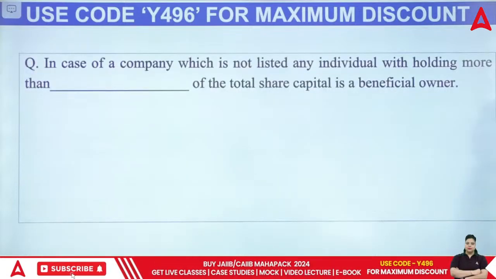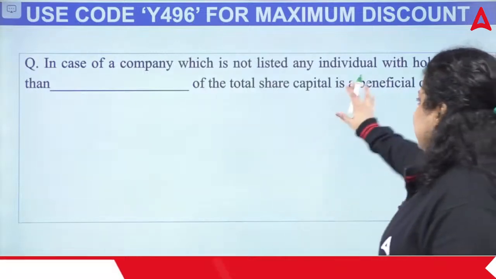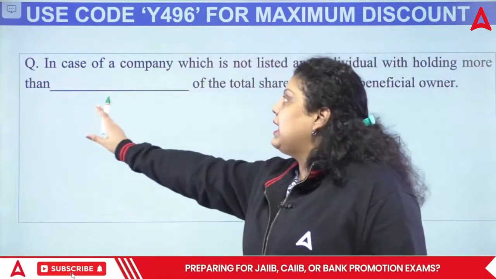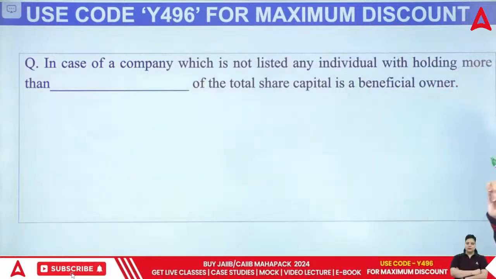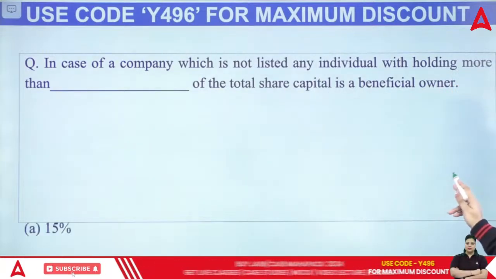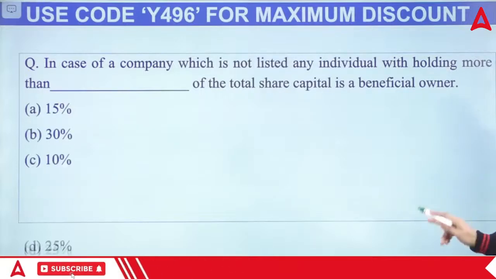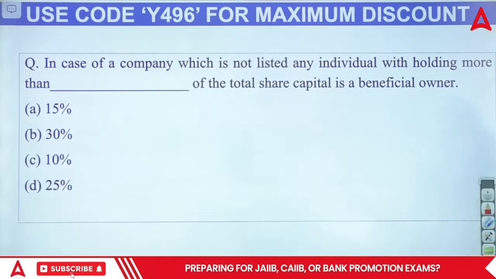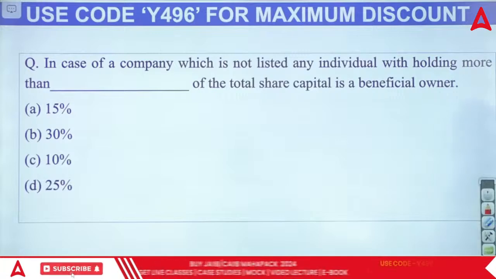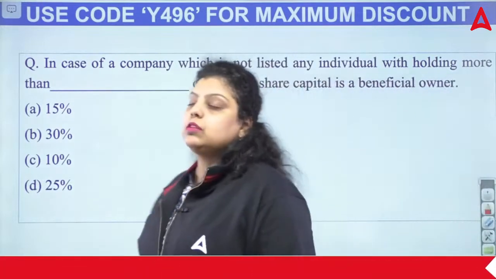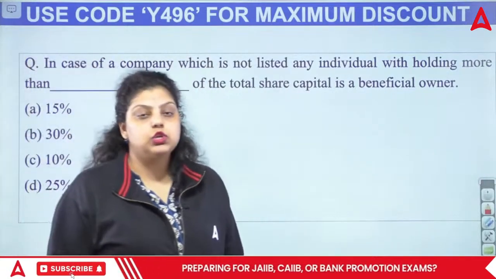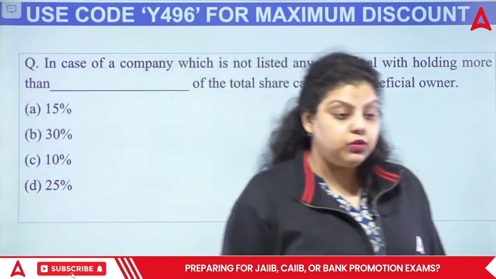Now, in case of a company which is not listed, any individual with holding more than dash of the total share capital is beneficial owner. Now the beneficial owner is the person who is taking a certain kind of ownership in a company, right? If we talk about the beneficial owner, they are the persons who have a certain kind of holding in the shares of a company. They are the beneficial owner.